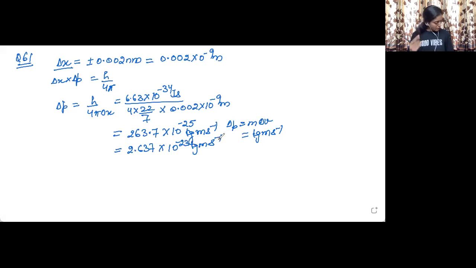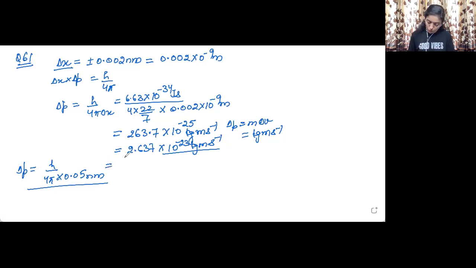Okay. Now there is another part to this question. Now let us see what is that part. Suppose the momentum of the electron is h upon 4 pi multiplied by 0.05 nanometer. Okay, delta P has been given. Is there any problem in defining this value? Okay, so the statement asks, that if we define this value as the delta P value, will there be any problem? Or if this is the value of delta P, will there be any problem?